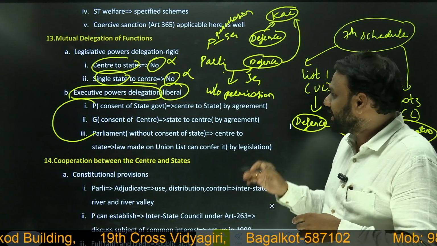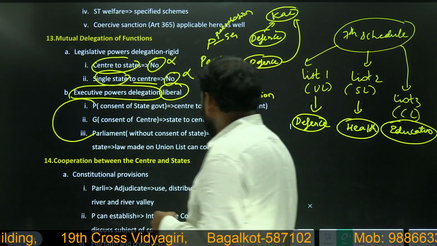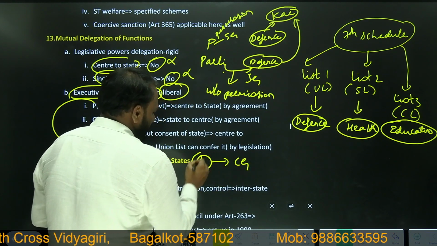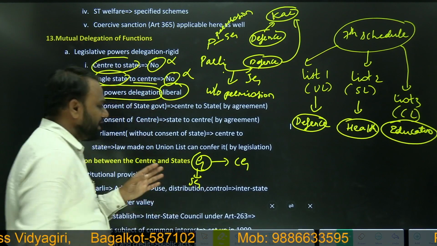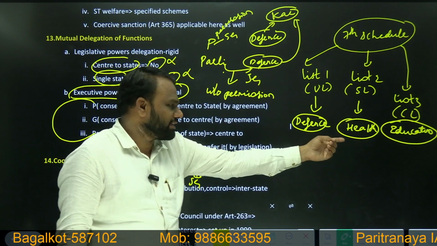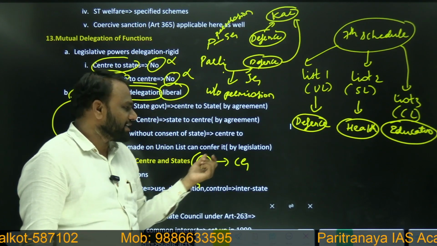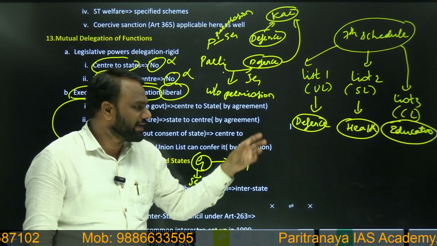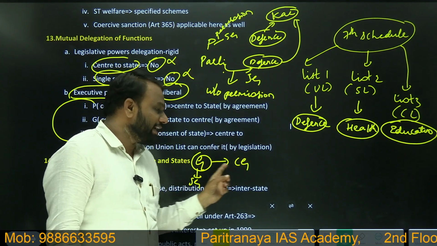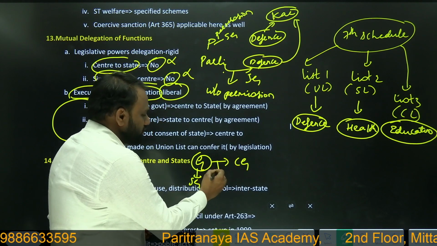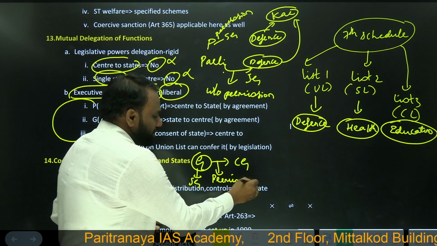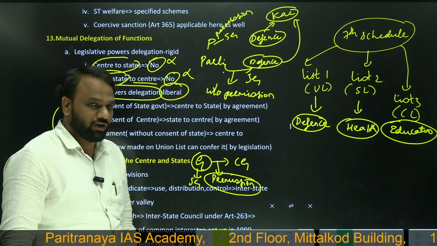Now when it comes to state to center, from governor to central government, when I say governor, it means state government to central government. Yes, powers can be delegated. Let us take the example of health. A state government will ask the central government to implement health related things. But here, when it is being delegated, it will not happen through force. Always permission is required. Without permission, it cannot be delegated.